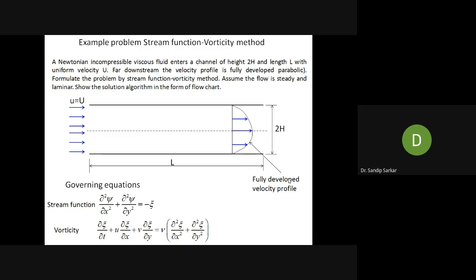So what is the problem about? The fluid is Newtonian, incompressible, and viscous, flowing in a channel. So this is the channel. Can you see the channel?